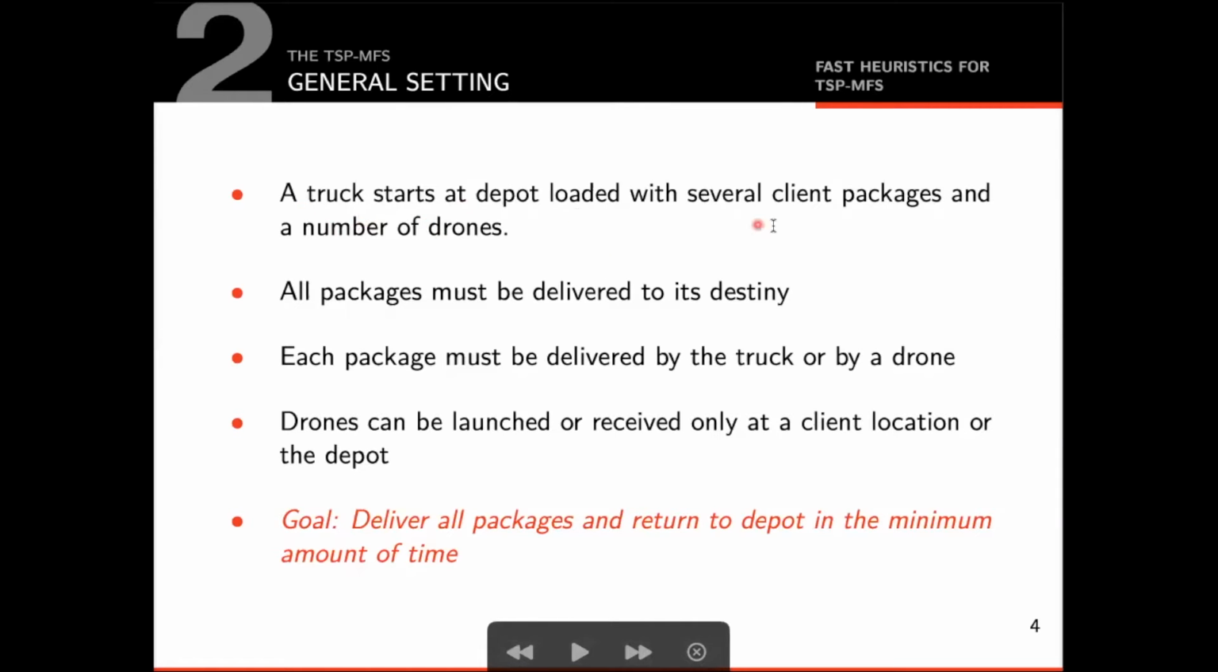Suppose we are at a depot with a truck full of packages and a set of drones. Each package has an owner, let's call it a client, and it's our obligation to deliver each package to its owner. It's our choice to decide if a package will be delivered by truck or by drone, as long as it's delivered. For simplicity's sake, we also assume that drone launches and receives can only be done at client locations, but not in between. Our goal, then, is to depart from the depot, deliver all packages, and return to the depot in the minimum amount of time.